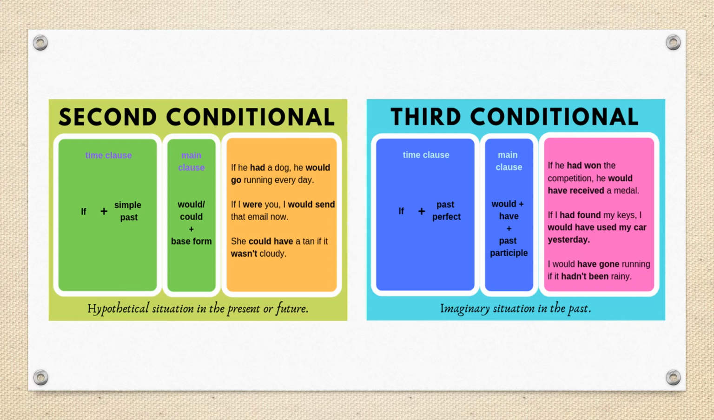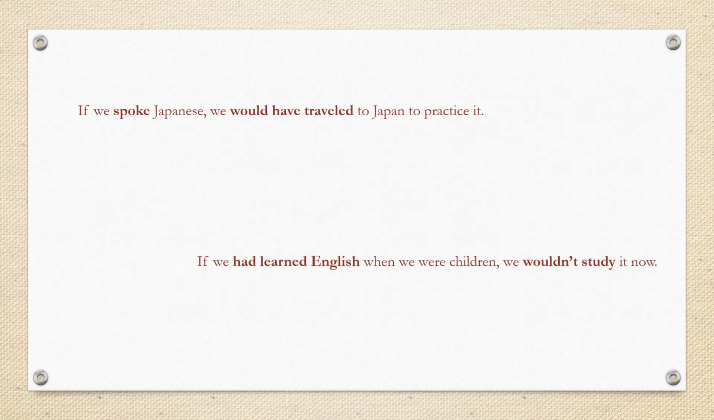It wasn't true. So we don't have any result in the present that can make us think that he won the medal. Now let's see these two other examples. These ones are similar to the previous ones, the ones that we studied, but if you notice, the structures are kind of mixed.